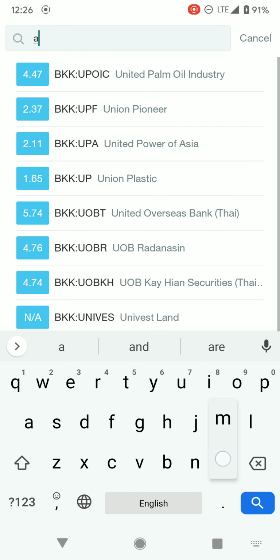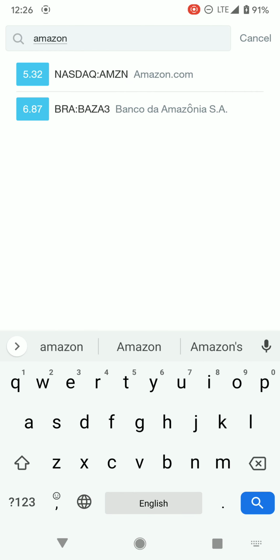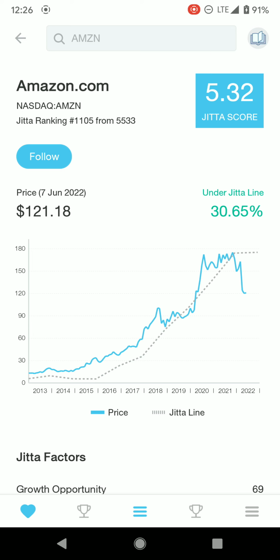And next, let's look at Amazon. The price is below the Jitta line, which means it's undervalued. So these are the simple ways to look at undervalued company.